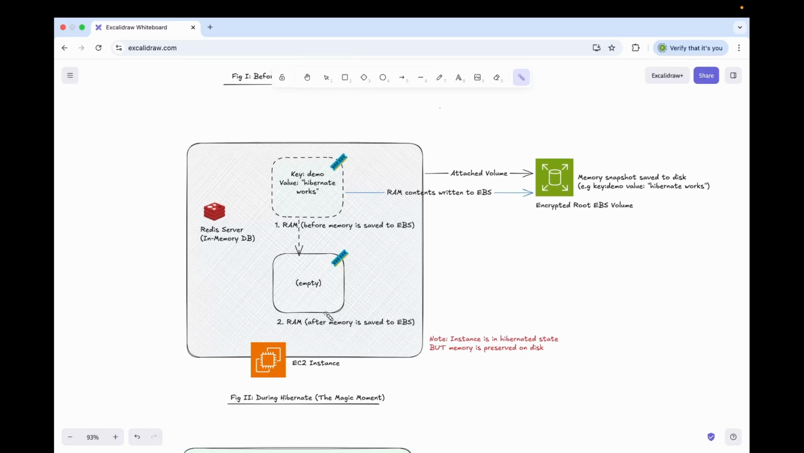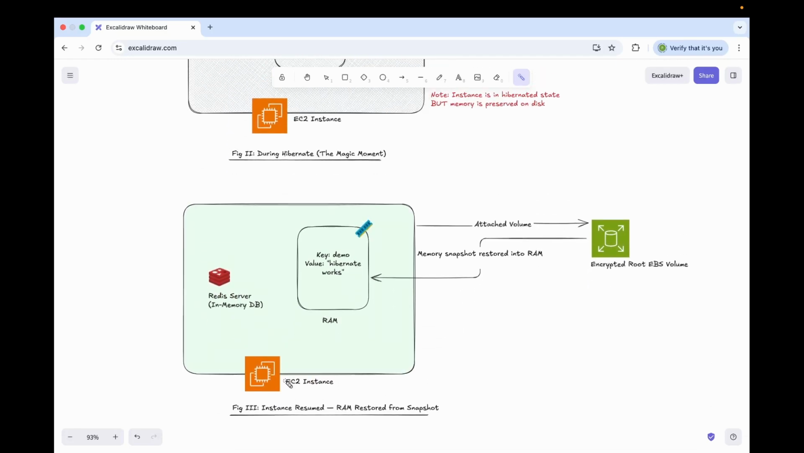Now let's move to our figure number 3. Here it shows what happens when we resume our instance. You can see the memory snapshot from our root EBS volume is restored to our RAM. So our RAM now has key of demo and value of Hibernate works. Now let's prove this with a real demo using Redis, an in-memory database. I'll store a value in memory, hibernate the instance, start it again, and we'll see if the data survives.